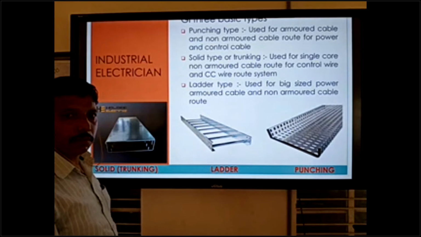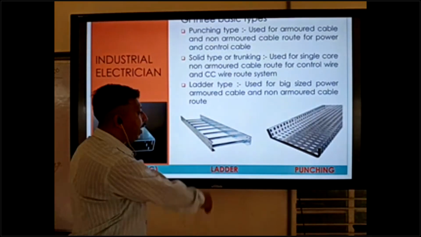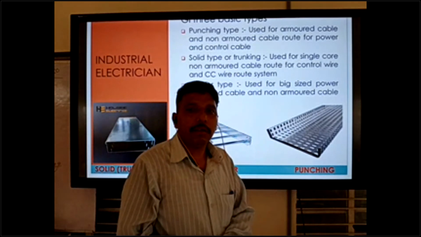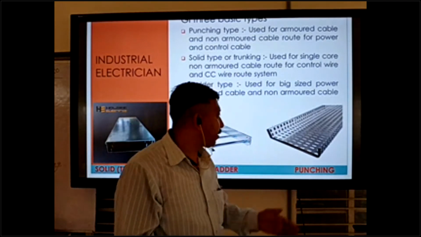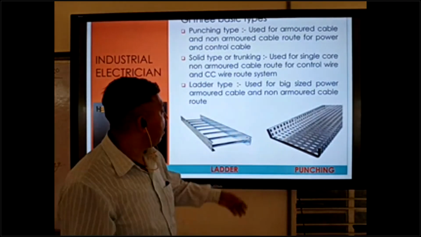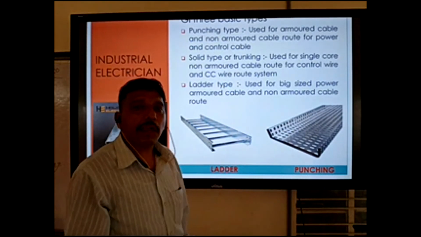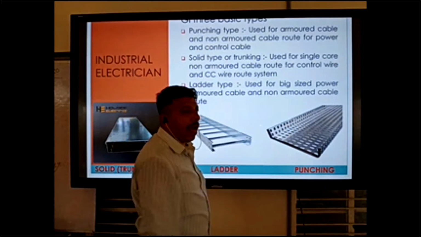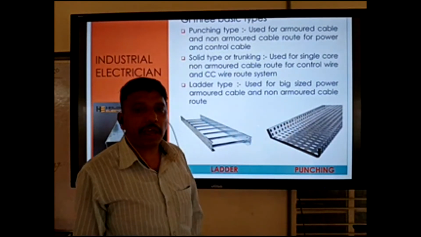Clear? Punching type and ladder type. What is the difference between the punching and ladder? You can tell that both of these are cable routes, but for small cable, armored and non-armored, we can use punching type.